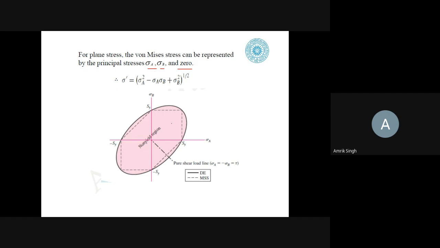This is a pure shear line, an earlier theory which we have taken on the basis of pure shear. And this is the envelope which we get for the distortion energy. The dotted line shows the maximum shear stress theory, and this is denoted by this. The points which lie within these envelopes will be taken as safe points for the stress design.